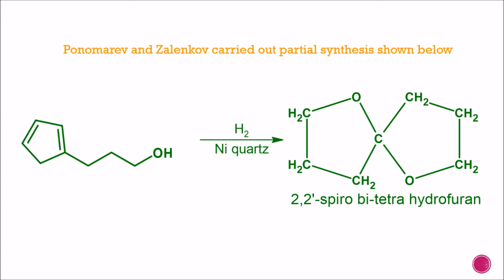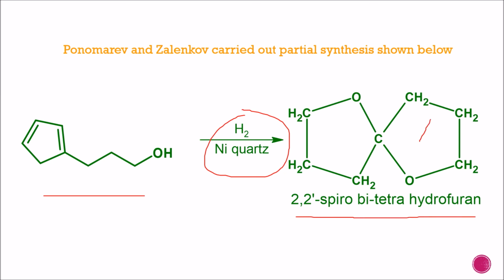And lastly, Ponomarev and Zalenkov carried out partial synthesis of the optically active spirans. For this, they used this structure as starting material. After reduction in presence of H2 and nickel quartz, it forms 2,2'-spirobitetrahydrofuran, in which two ring structures are present.